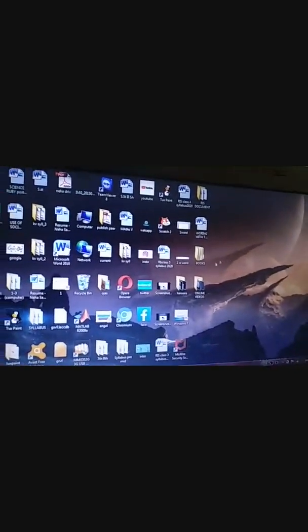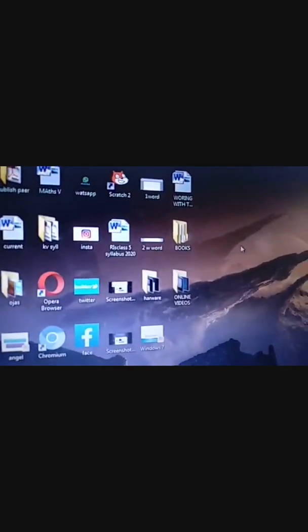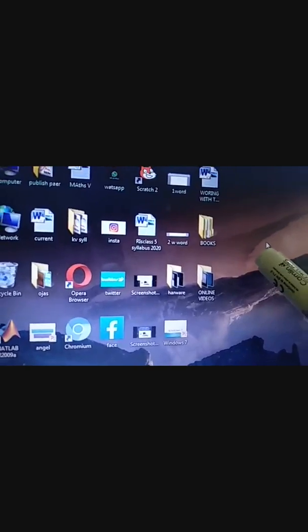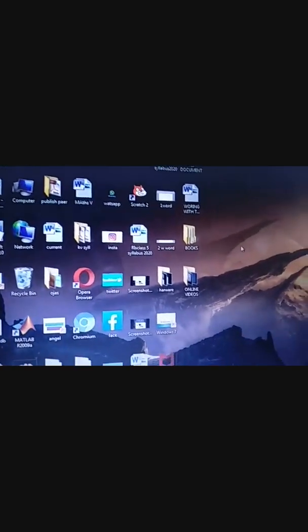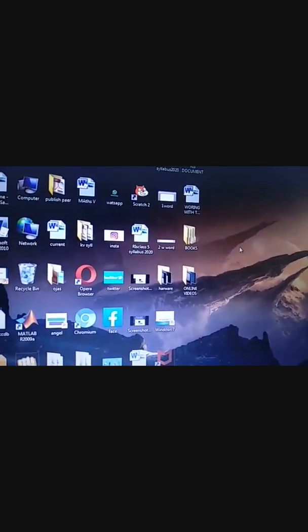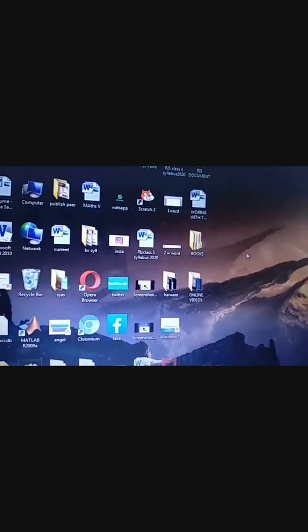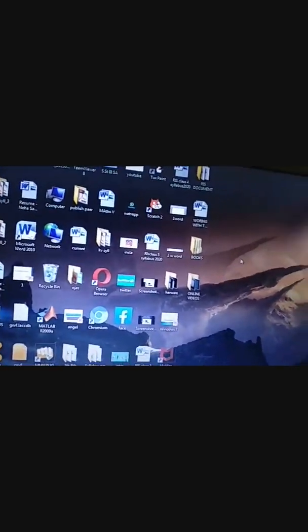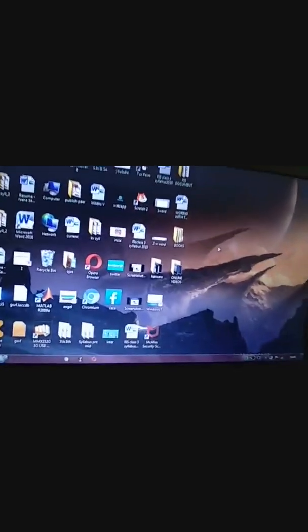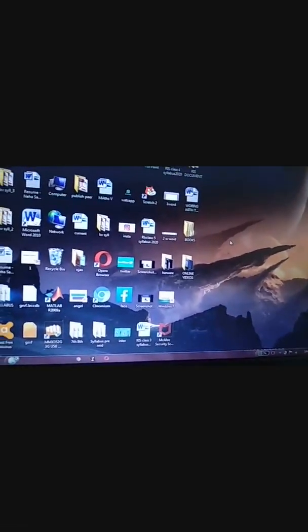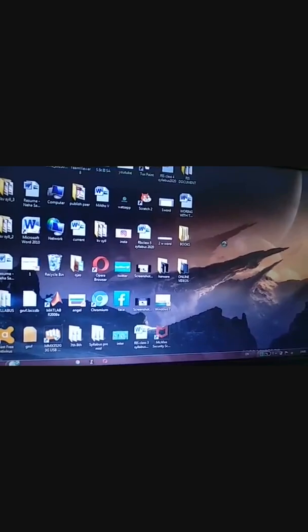First I will right click. See, this is my mouse pointer. This is known as the mouse pointer. So with the help of the mouse, I will right click on the blank area. This is the blank area. Okay, so here I will right click and see.